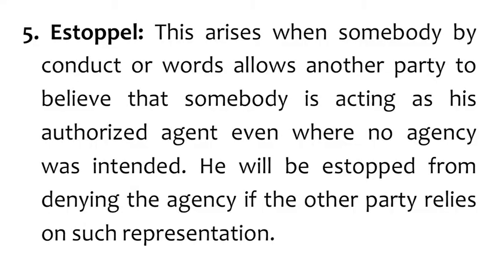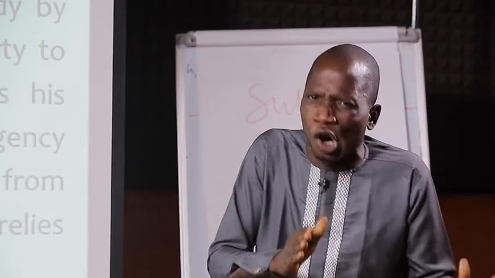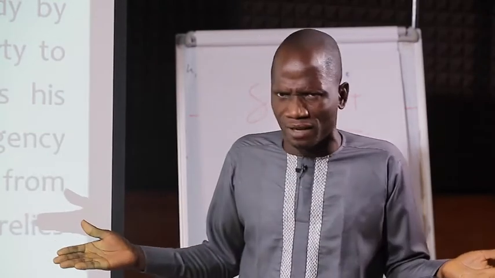By estoppel, it means when somebody by conduct or words allows another party to believe that somebody is acting as his authorized agent, even where no agency was intended, he will be estopped from denying the agency if the other party relies on such representation.